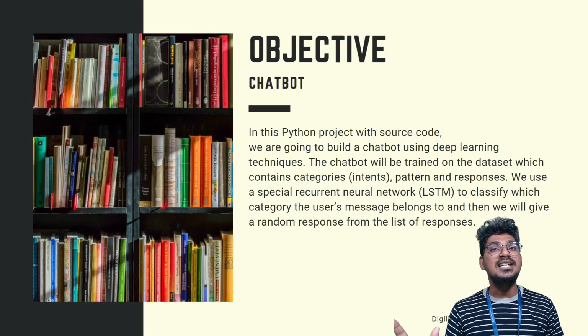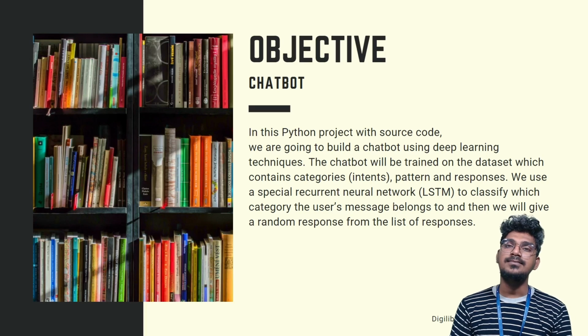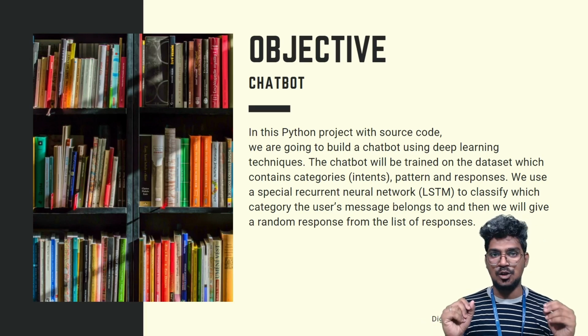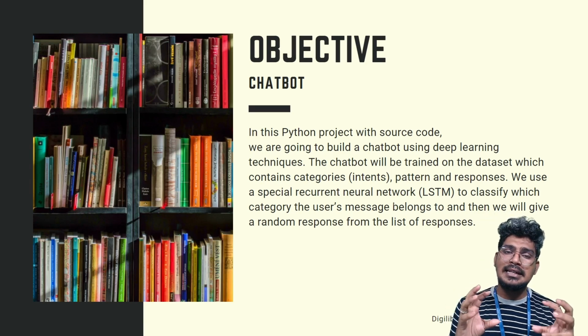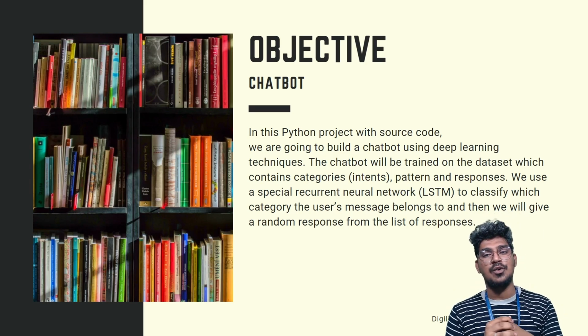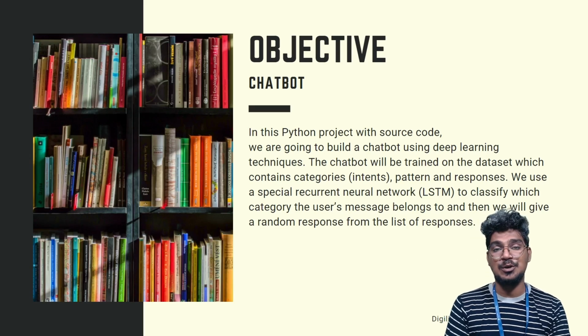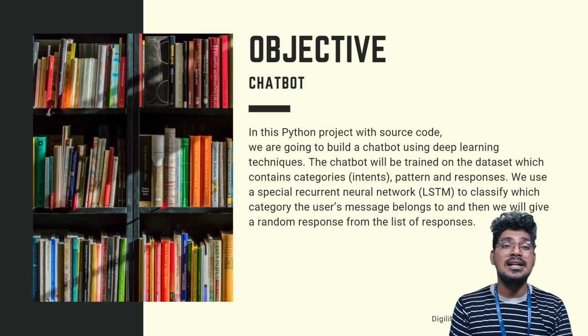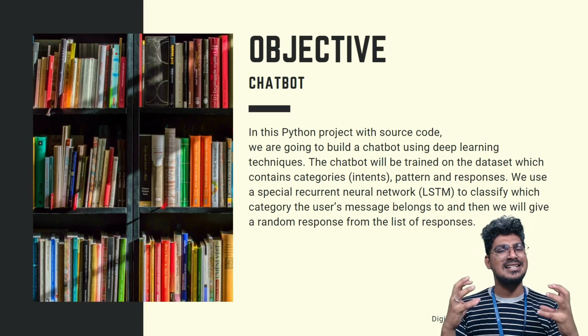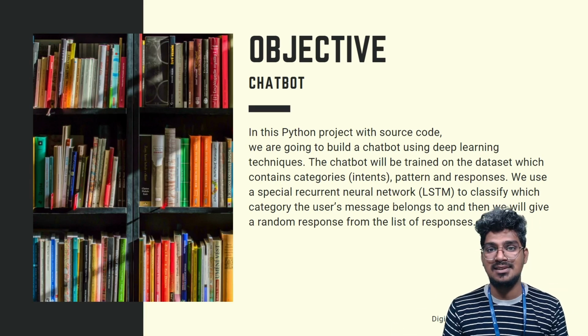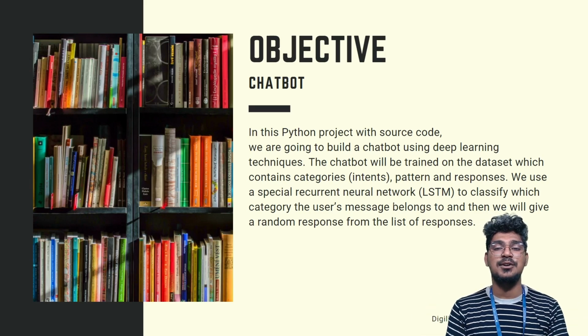What is the objective of the chatbot here? In this particular Python project, with the help of the source code, we are going to build a chatbot software by using deep learning technology. Already you know what is the purpose of machine learning and what is the purpose of deep learning. Of course, deep learning consists of multiple neurons.